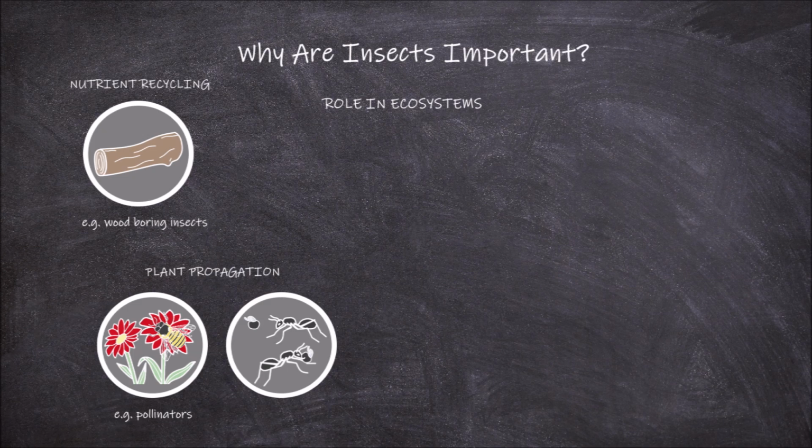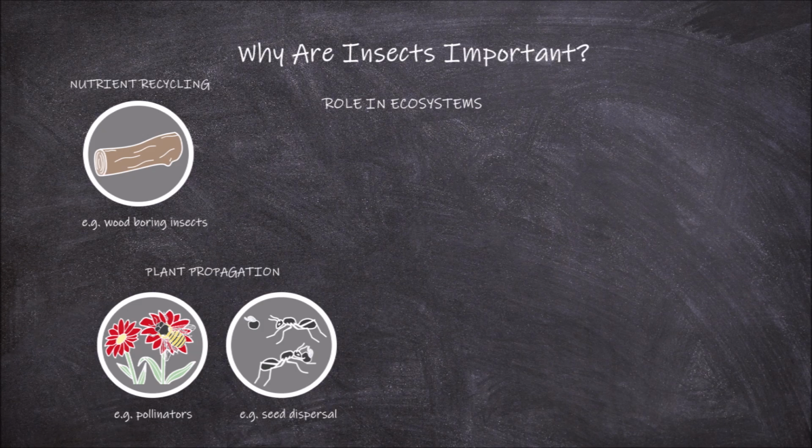Other insect species act as seed dispersers, moving seeds away from the parent plant. For example, some ant species have a mutualistic relationship with certain plant species. In these cases, the plant provides a food body on the seed for the ant. The ant carries the seed with the food body on it away from the parent plant. This helps spread the plants out through the ecosystem.